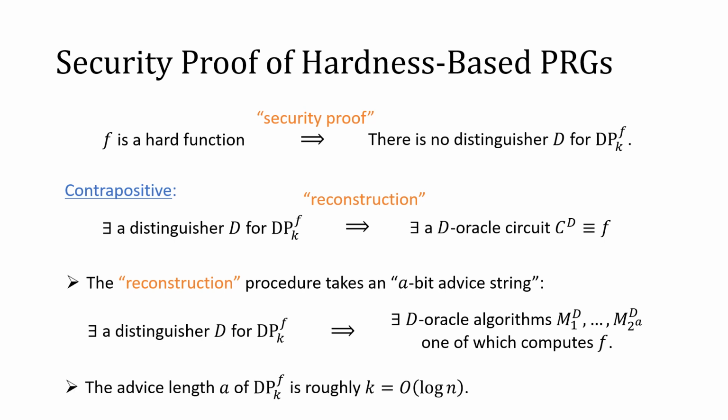And if you look at the proof of security of the direct product generator, we can observe that the advice complexity is roughly k, which is of order n for the choice of our parameters. So it is quite small, therefore we can brute force all the candidate algorithms.